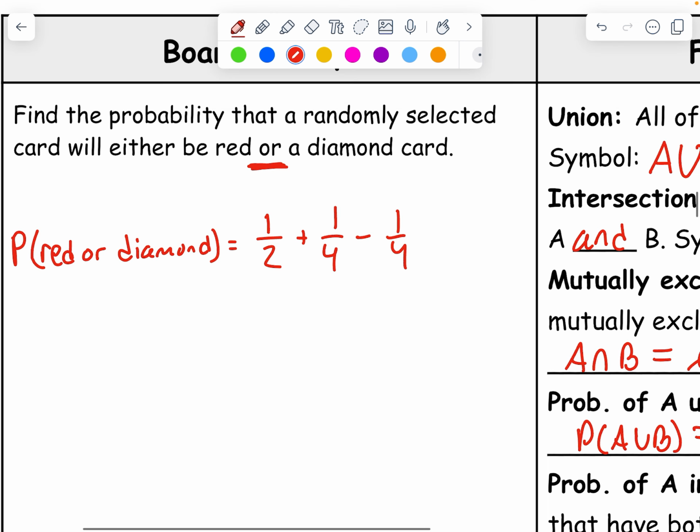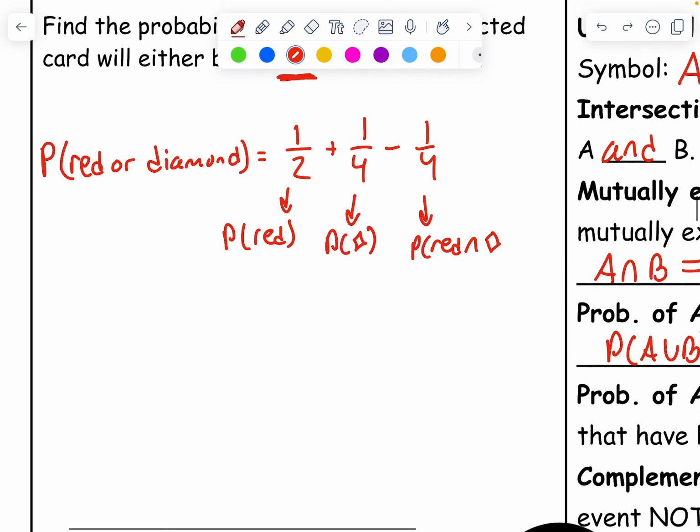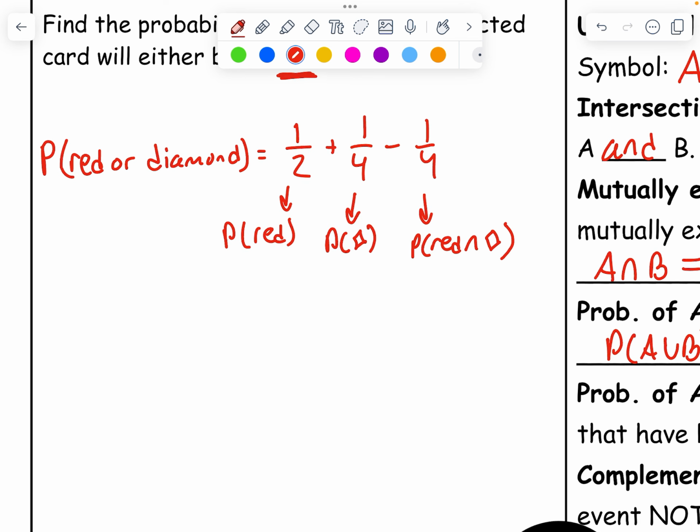So again, this is the probability of red. This is the probability of a diamond. And this is the probability of red and diamond. Now, typically, these won't be the same, but just for this example, it is. But it's still a good representation of how the formula is used. So now we take red or diamond, we add these all together. Obviously 1/4 minus 1/4 is just 0. So really what I'll be left with is, well, let's go left to right first.